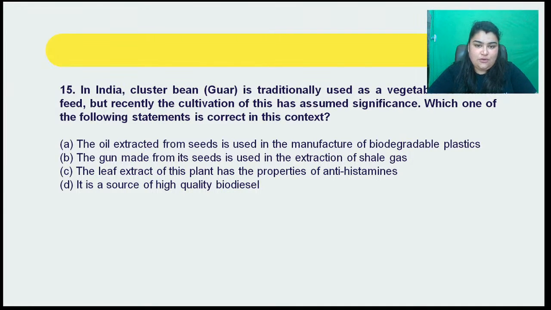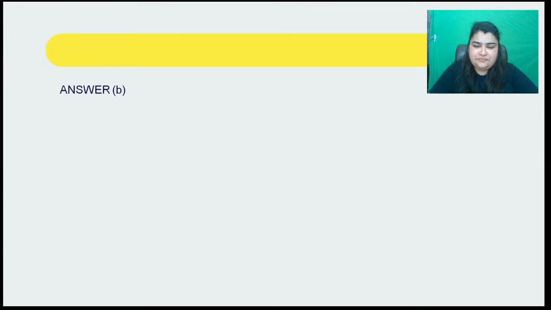I don't blame you at all for attempting this incorrectly because anybody would have answered it to be D. Because usually सबको लगता है आजकल के context में अगर question है तो biodiesel के लिए होगा, but no, it is for enhancing or increasing the shale gas production, right? तो उसकी enhancement के लिए is your guar used here, right? So I hope this is clear to everyone now. ठीक है? चलिए. Now going on further, coming on to the next question here.